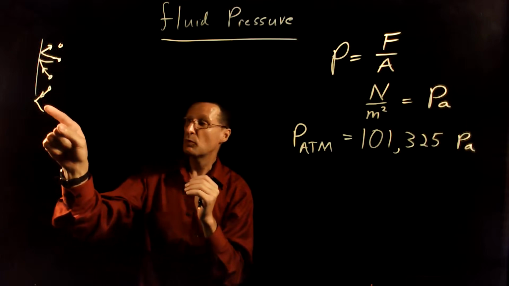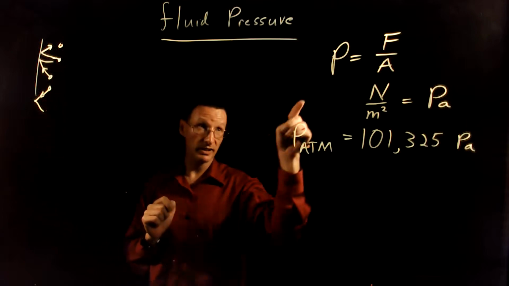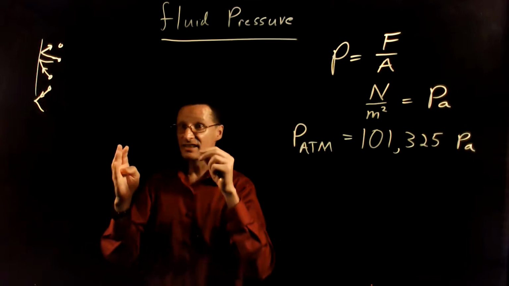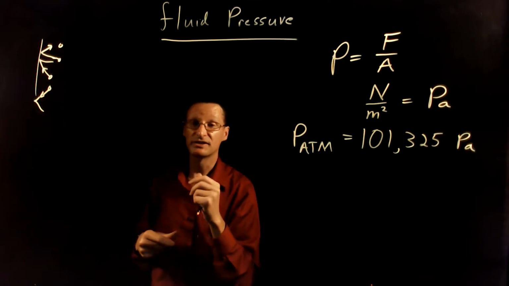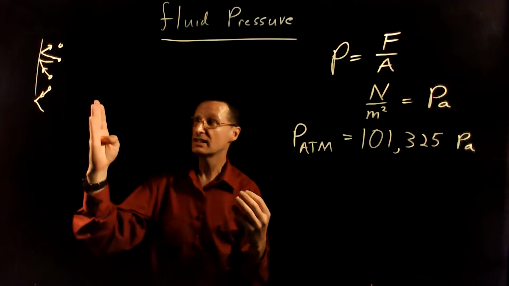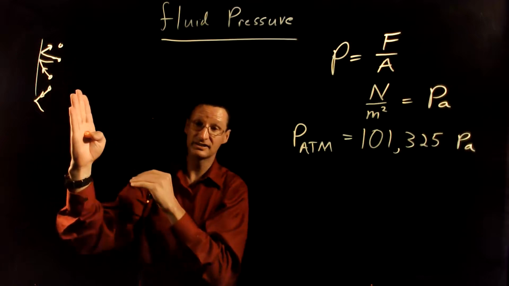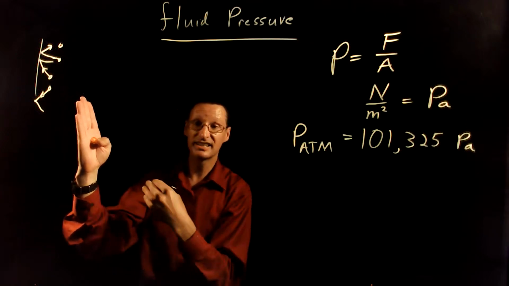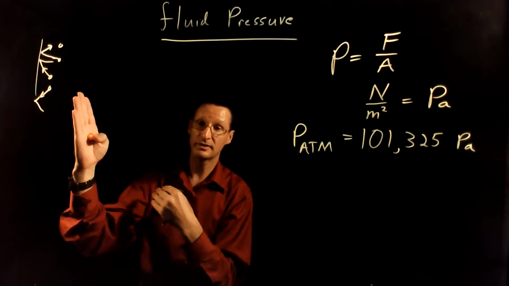So really what ultimately causes pressure is collisions with the surface. So you can't achieve a negative absolute pressure, because the least force you could have from these collisions is zero collisions. So there's no such thing as a negative absolute pressure.